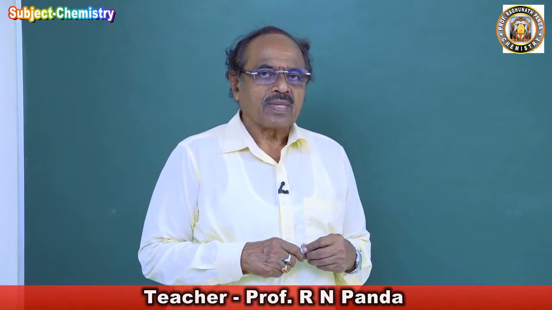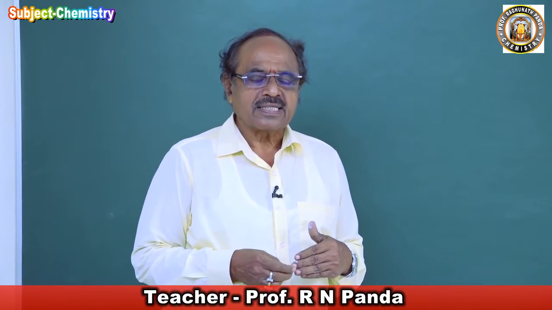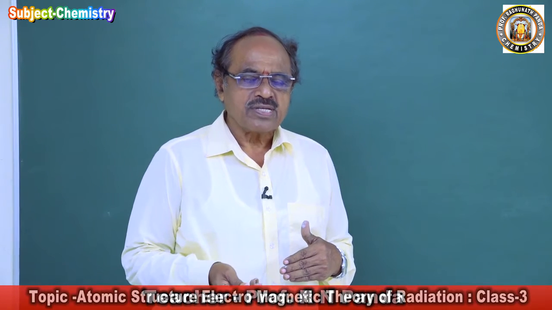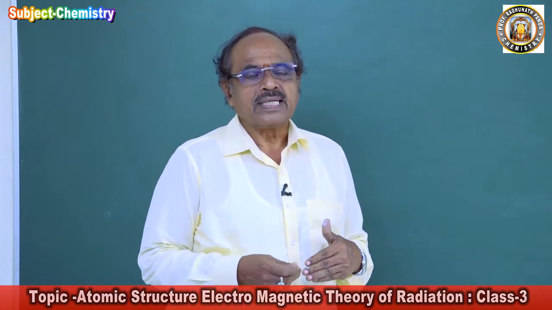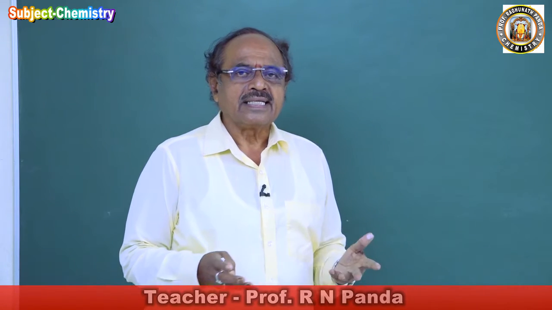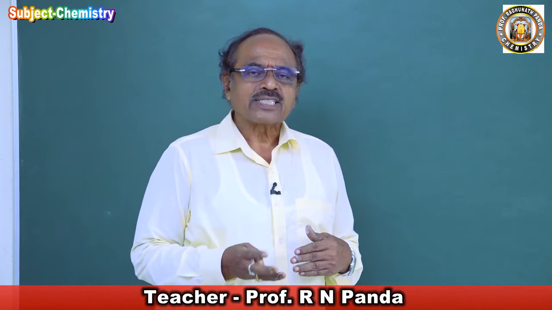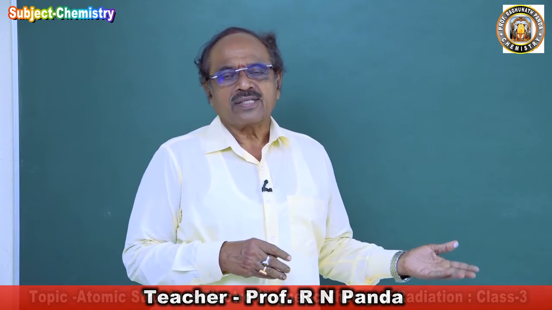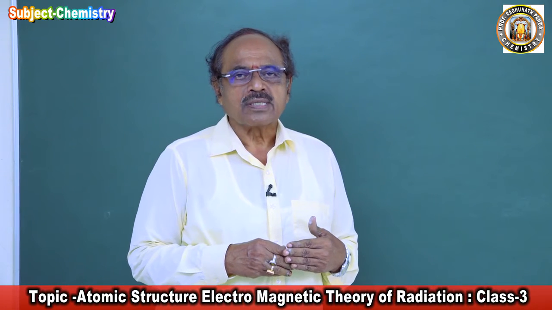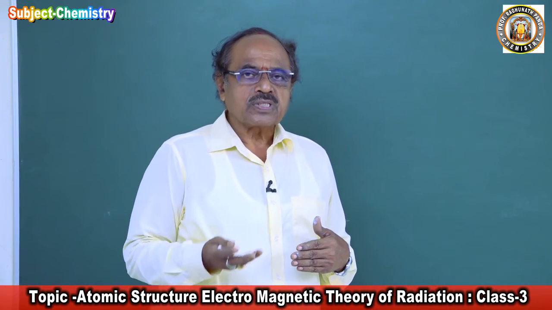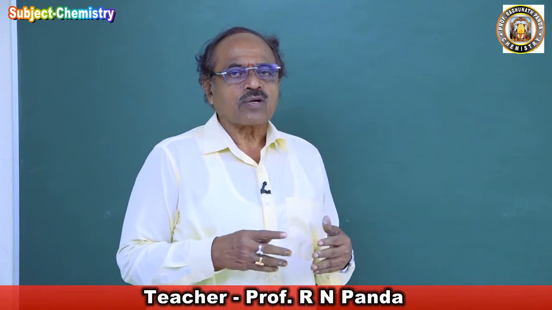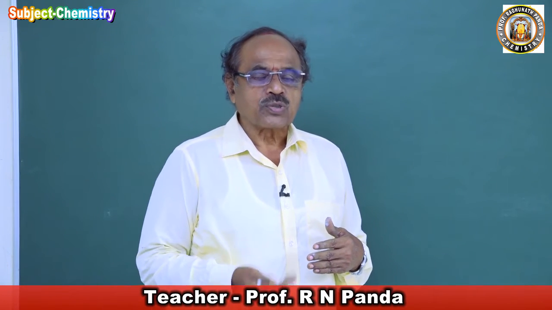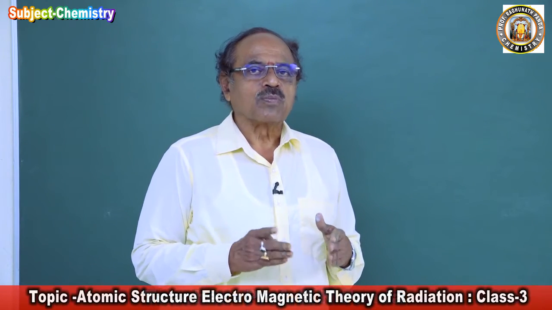Planck utilized this electromagnetic theory of radiation, and then Niels Bohr in the year 1913, taking into account Planck's quantum theory and the theory of electromagnetic radiation, proposed a model of atom which is a quantum mechanical approach to atom, called the Bohr model of atom.